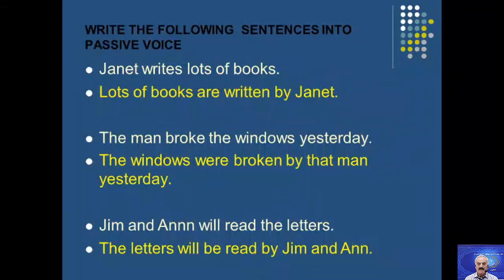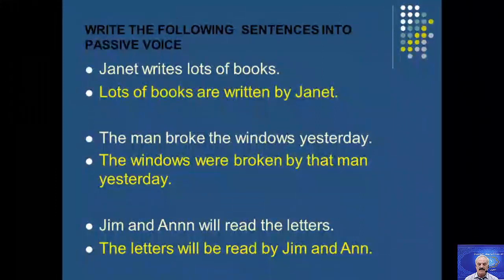Write the following sentences into passive. Salim writes lots of books. Writes is in the simple present. The simple present needs is or are. Then books are plural, so I must use are. Lots of books are written by Salim.